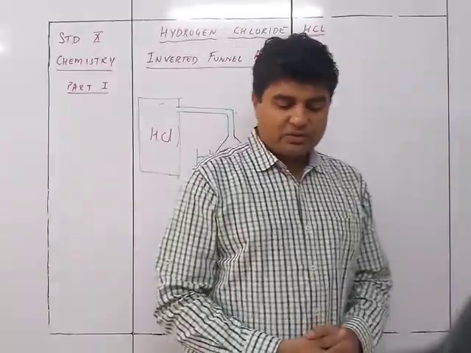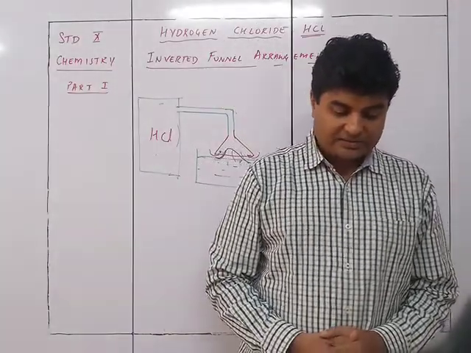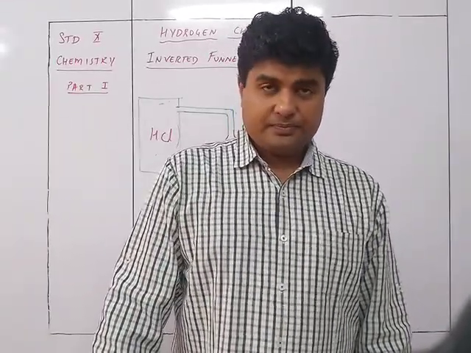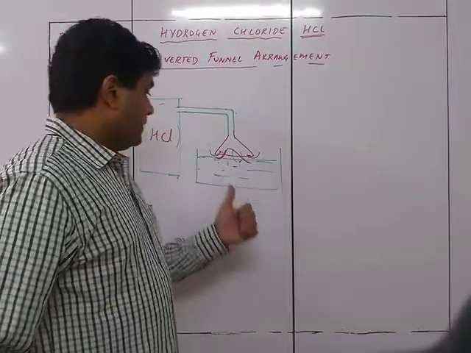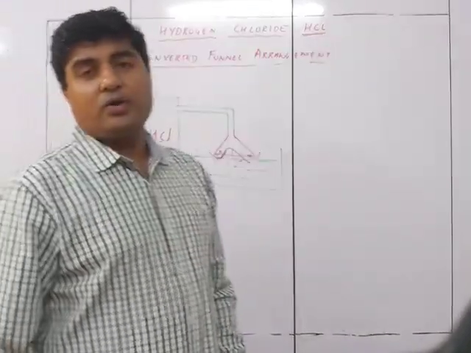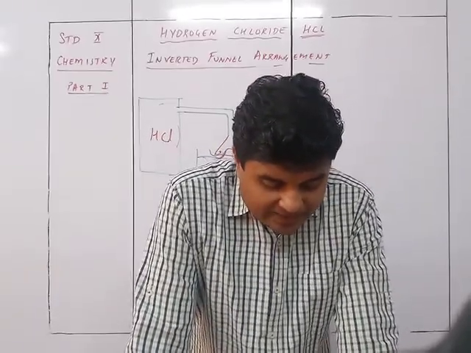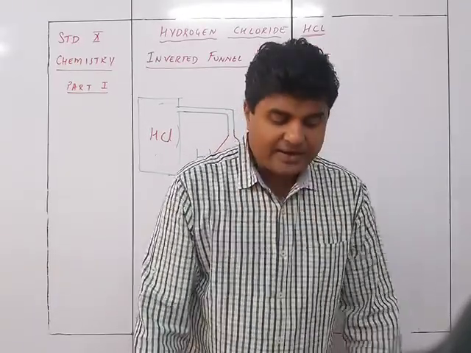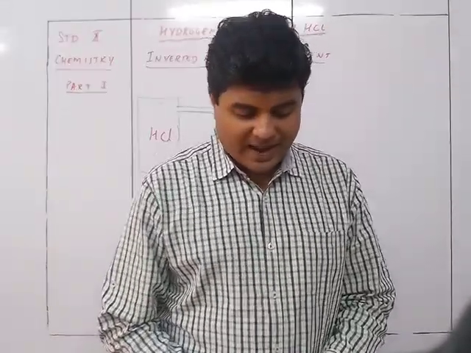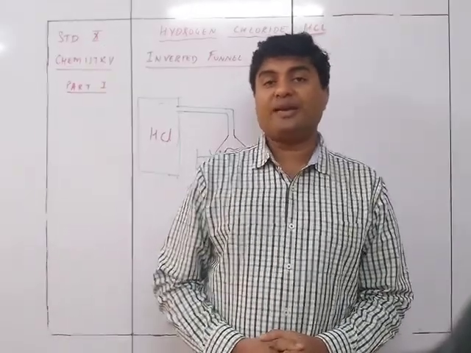This process continues till the water in the trough is saturated with HCl, hydrogen chloride gas, resulting in the formation of hydrochloric acid. Okay, so that's why water with HCl gas will form hydrochloric acid. The process continues, hence hydrochloric acid is not prepared in the laboratory by passing hydrogen chloride gas directly through water, but prepared using a special funnel arrangement.